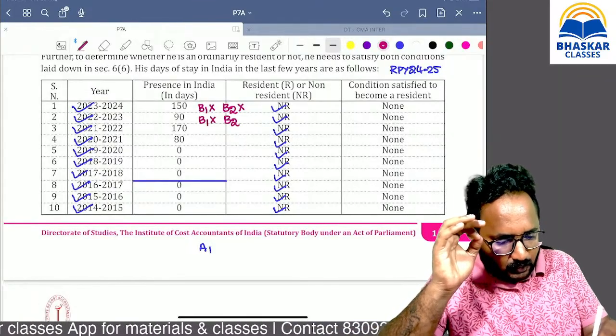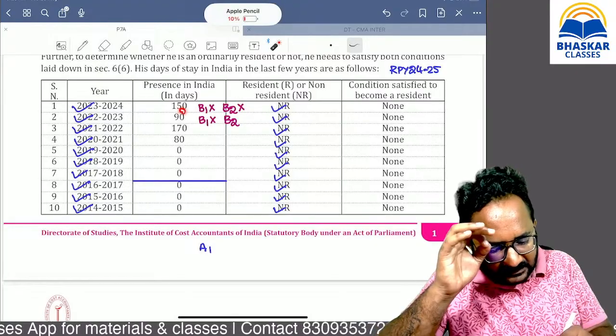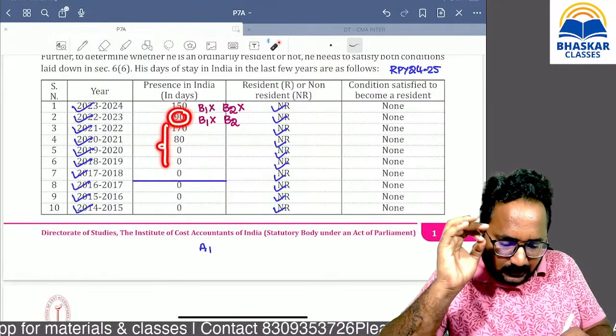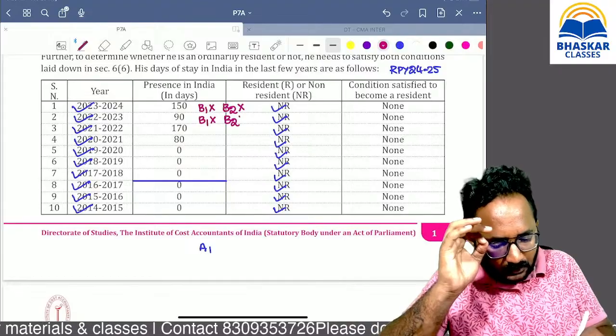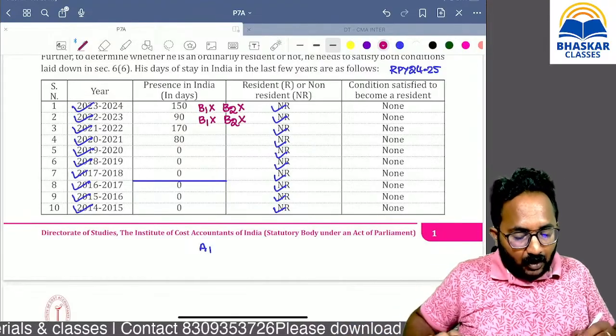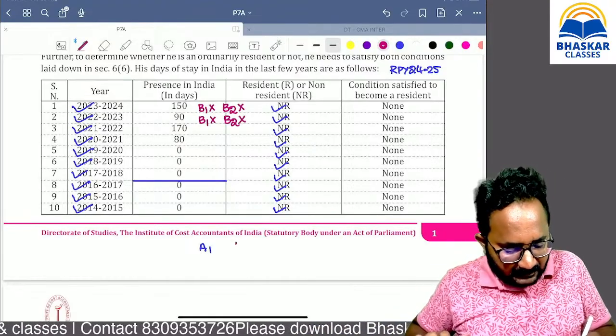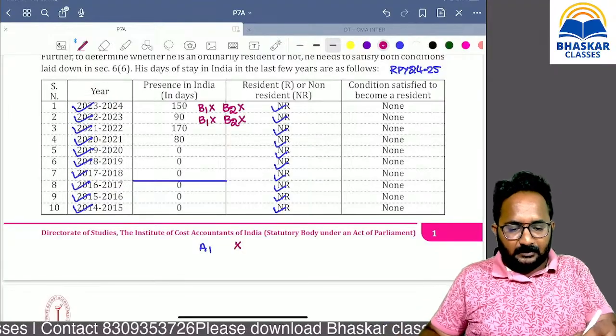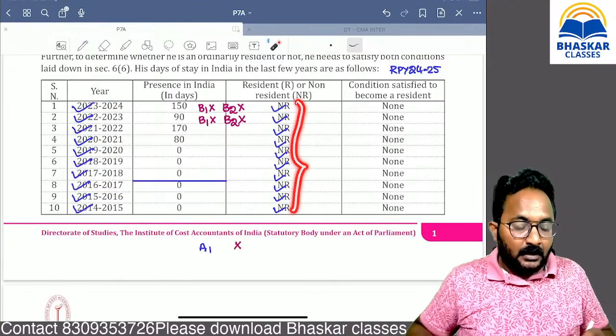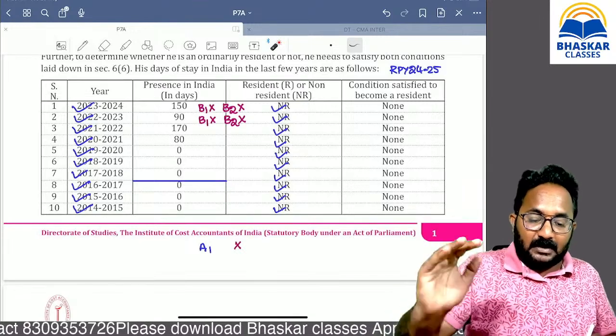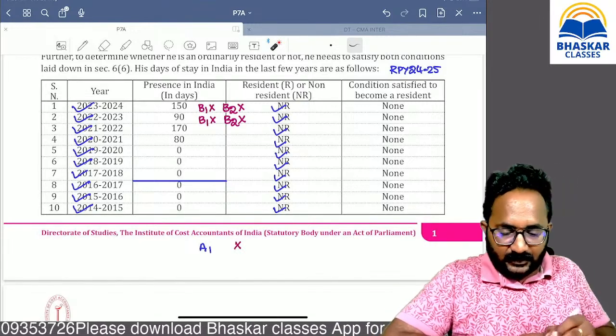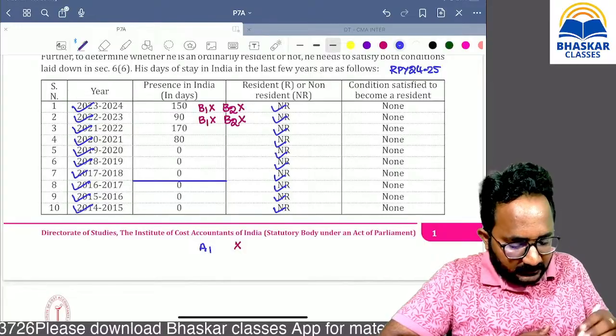Basic condition 2, you can say, sir, here 60 days is there, but the last 4 years verified, not satisfied. Like that, all the years verified, additional condition 1 is not satisfied, because out of the last 10 years, if you become resident in at least 2 years, then that condition is satisfied. Here additional condition 1 is not satisfied.